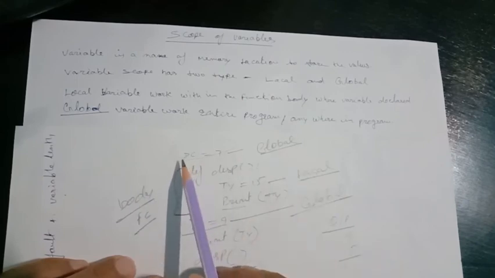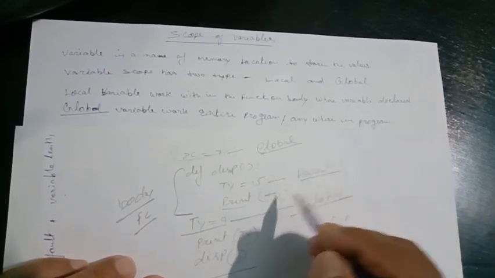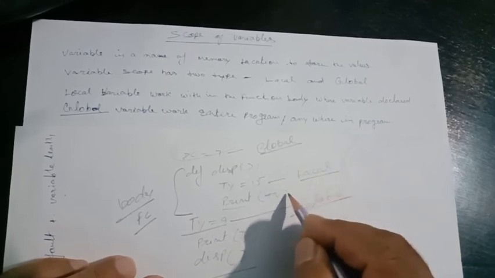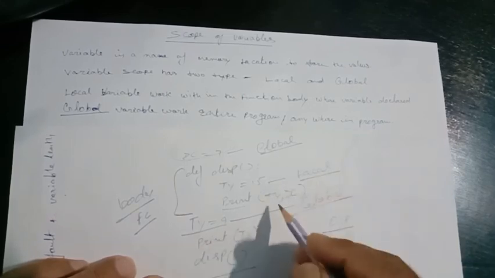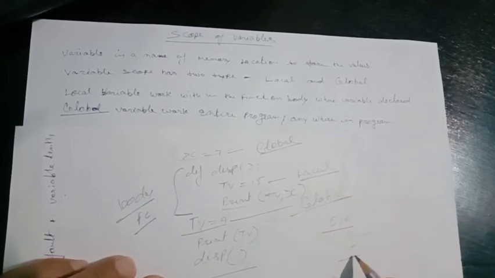And another example I am giving: the global variable can be used within a function, and later on we can change this and make use of x here. Then the output will be first 9, second 15 and third 7. This is also global. So accordingly we'll get more information about function local and global.